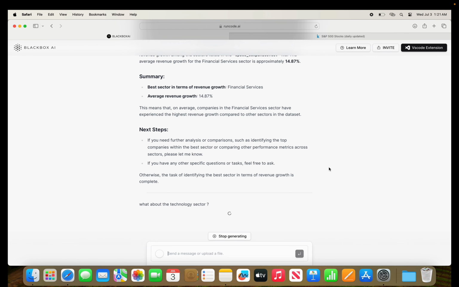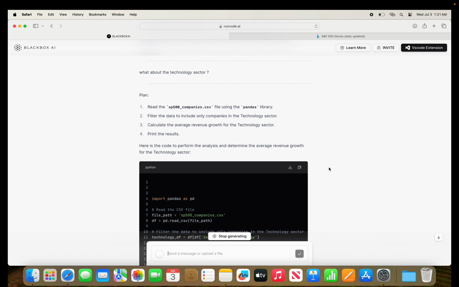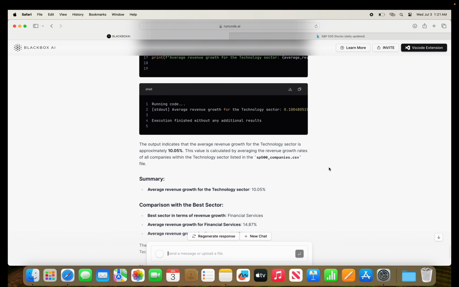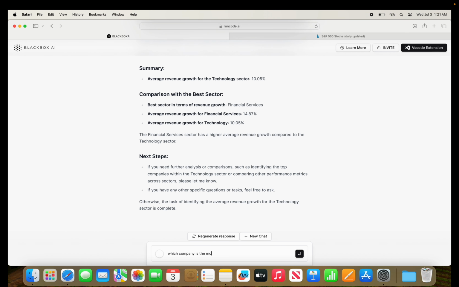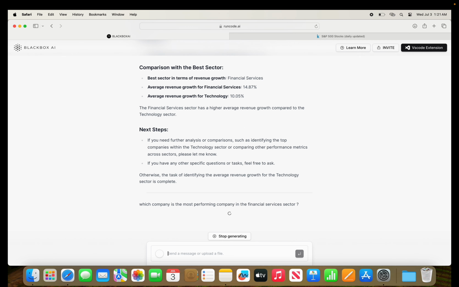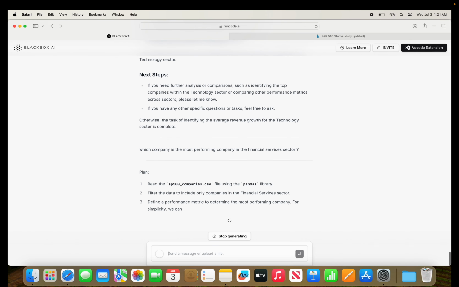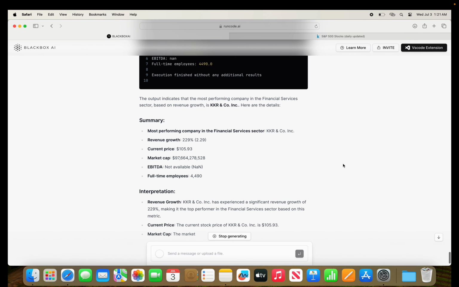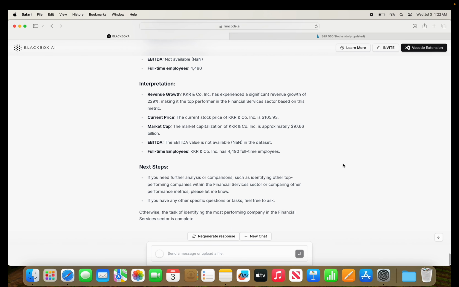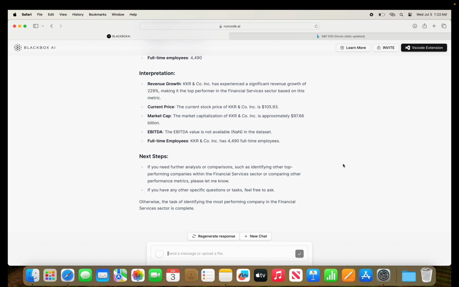And what about the technology sector? We're going to see based on this dataset what it's going to say: it's 10%. So this is the average growth for tech. Which company is the best performing company in the financial services sector? It's going to only analyze the financial services, and it's going to identify that KKR and Company is the one that has been the best performing.